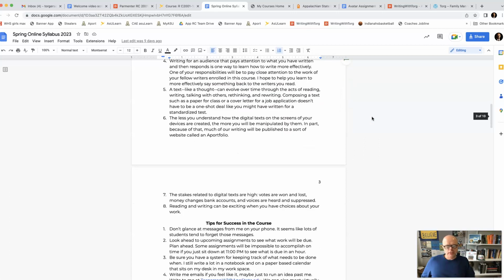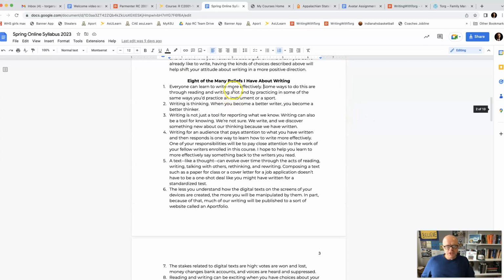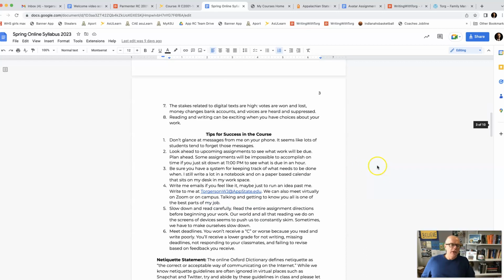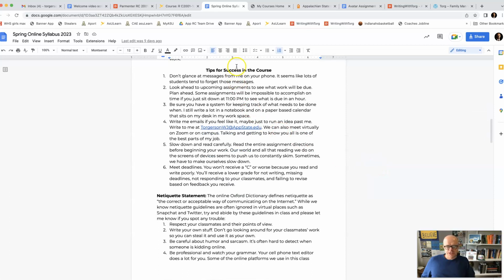And I could keep going on these beliefs about writing that might interest you. And then as we scroll down, tips for success in the course. Don't just glance at messages from me on your phone. It seems like lots of students tend to forget these messages. So you're riding the bus, you glance at your phone, you see you got a reminder from me, but you're out and about doing things, and so you forget about what you were supposed to do.